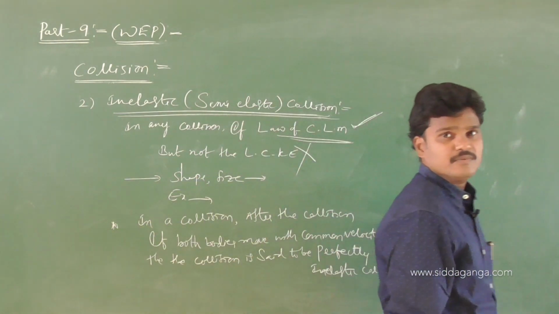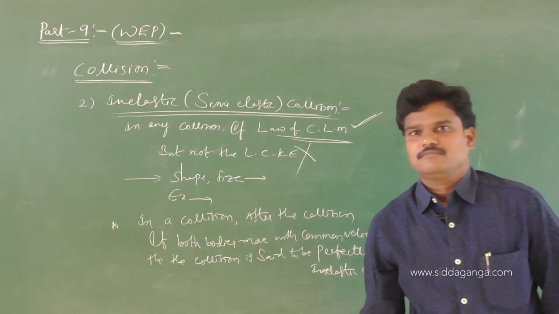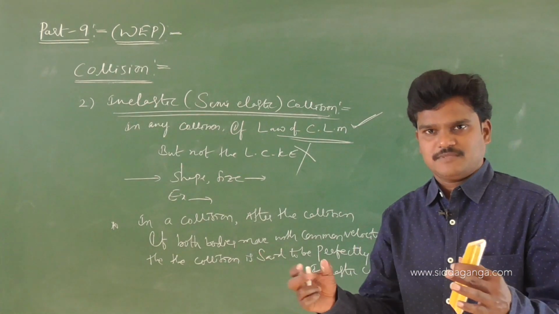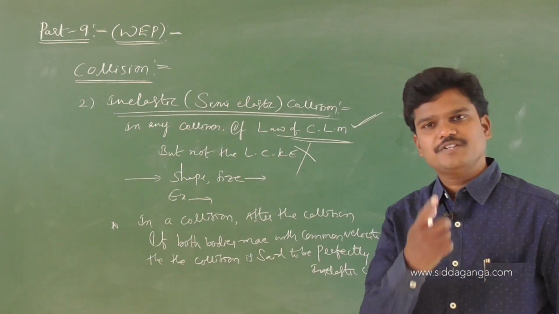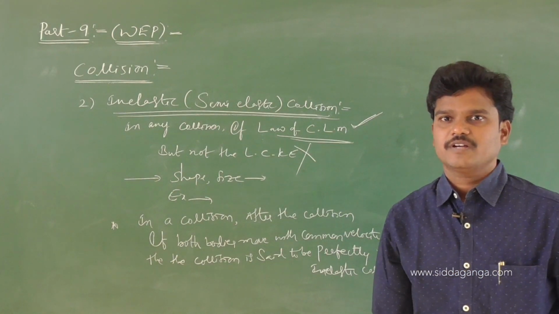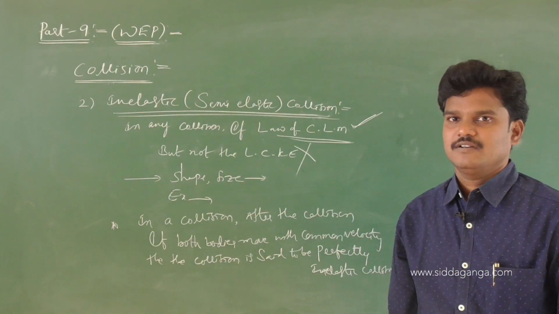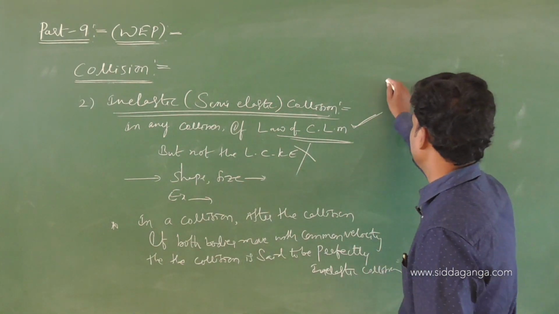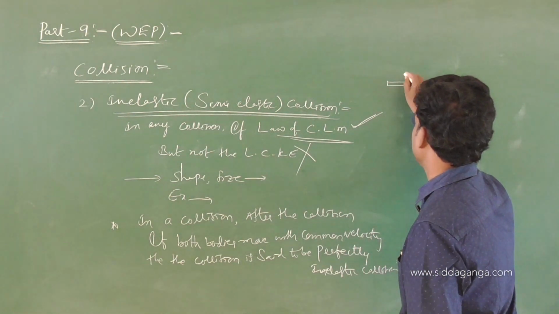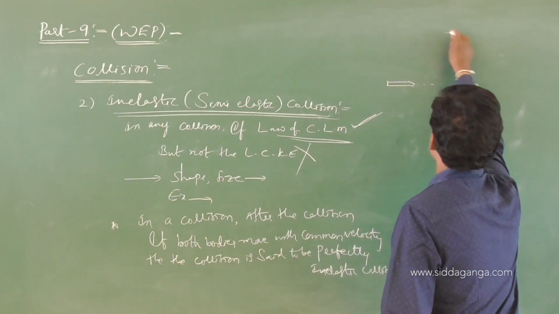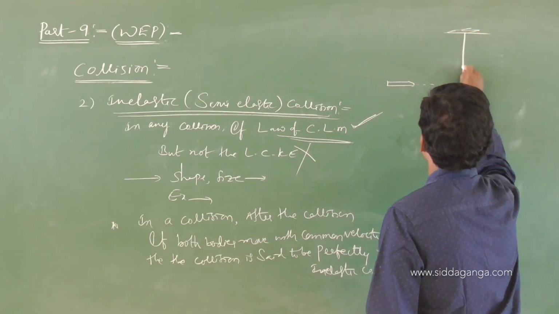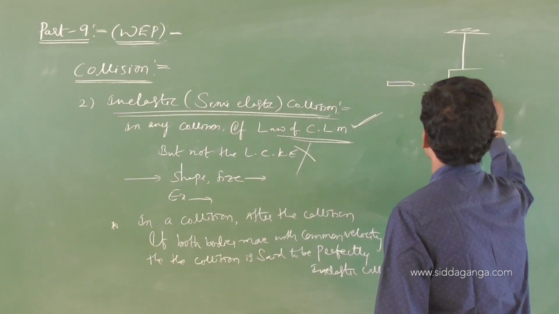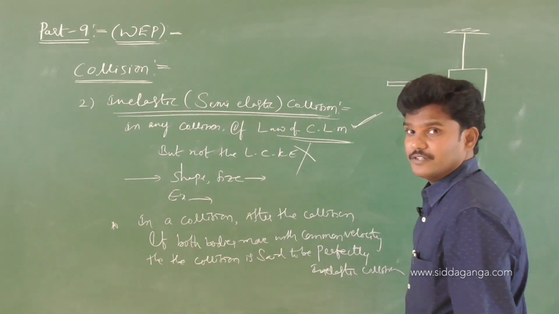In any collision, if after the collision two bodies are combined with each other and they move with some common velocity, then that collision we can call a perfectly inelastic collision. Very simple: here they have given a bullet and a plank of wood that is suspended from a rigid support.